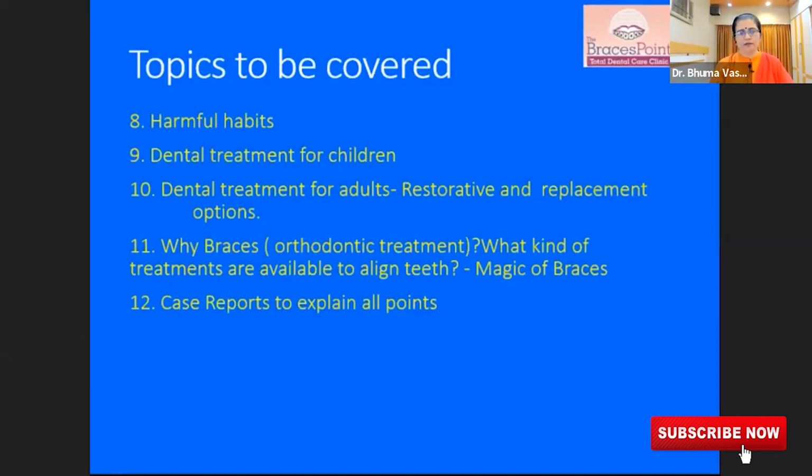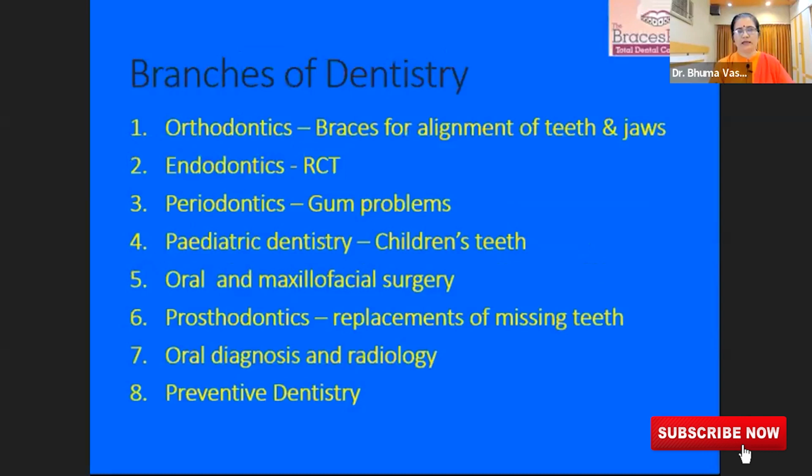First of all, for many of us, the dentist means a doctor who deals with teeth. But in dentistry, there are 8 branches. Orthodontics deals with braces and alignment of teeth and jaws. Endodontics deals with root canals. Periodontics deals with gum problems. Pediatric dentistry is for children's teeth.